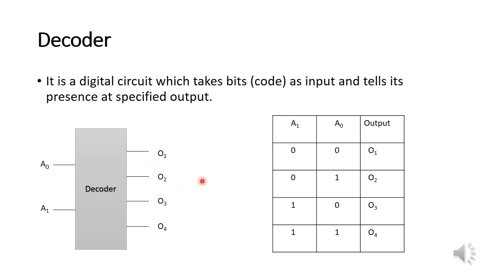How is it shown? Whenever 0, 0 occurs, O1 will become active and the remaining outputs will become inactive. Whenever, for example, 1, 1 occurs at the inputs, O4 will become active and the remaining outputs will become inactive.